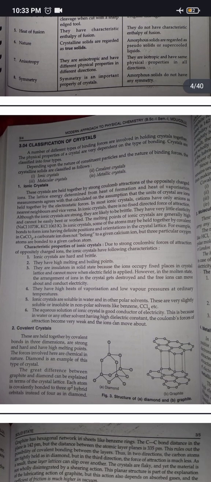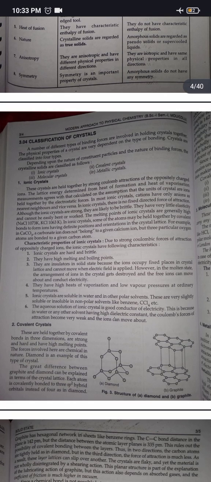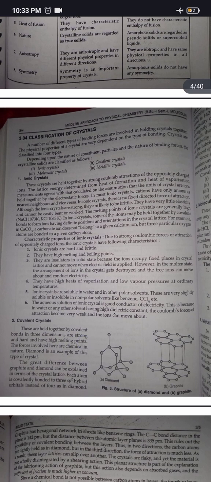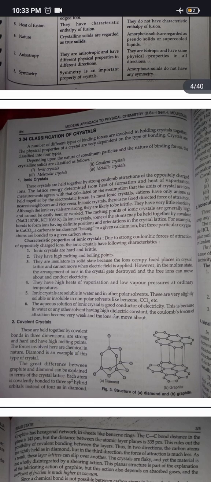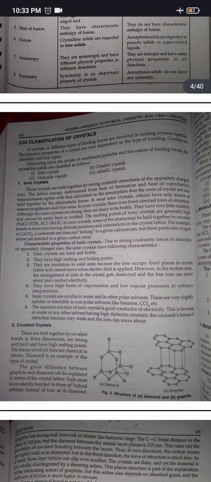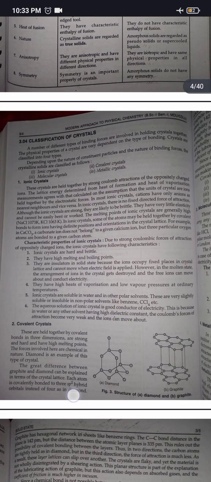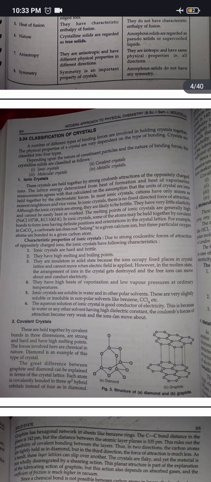Covalent crystals. These are held together by covalent bonds in three dimensions, are strong and hard, and have high melting points. The forces involved here are chemical in nature. Diamond is an example of this type of crystal. The great difference between graphite and diamond can be explained in terms of the crystal lattice. Each atom is covalently bonded using 3 sp2 hybrid orbitals instead of 4 as in diamond.